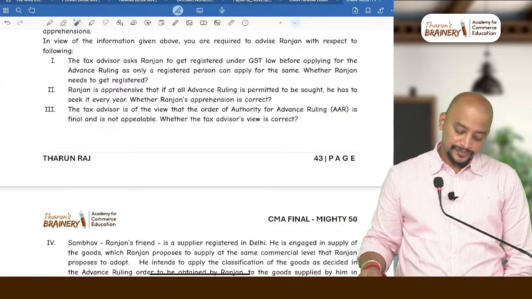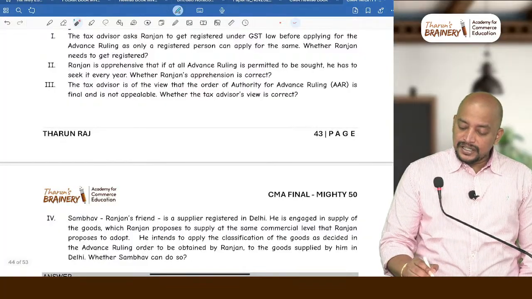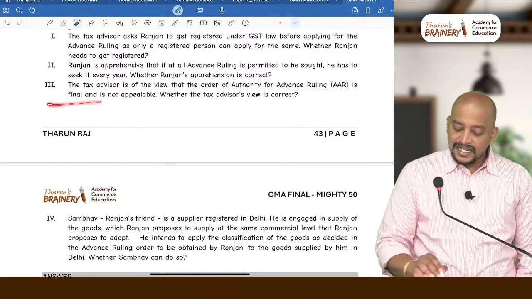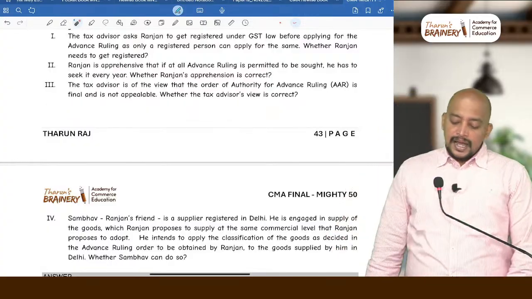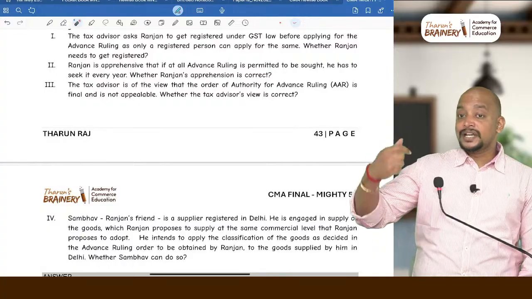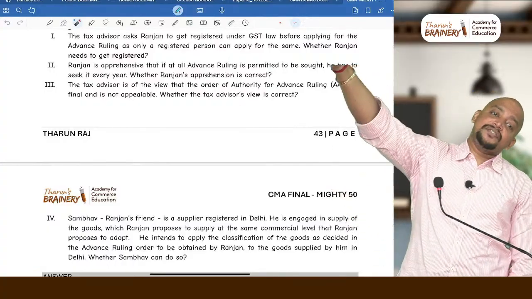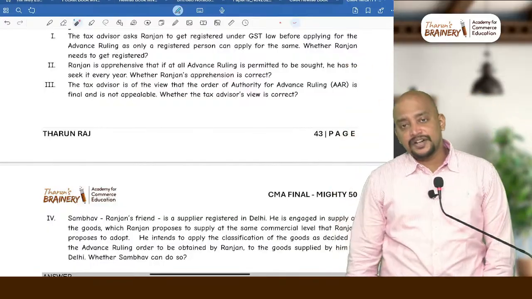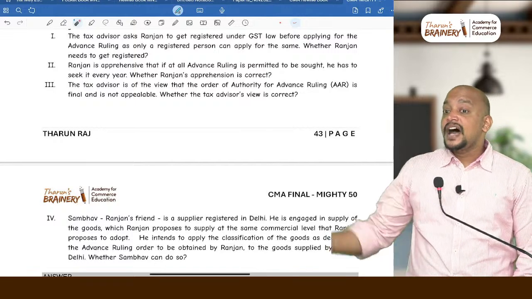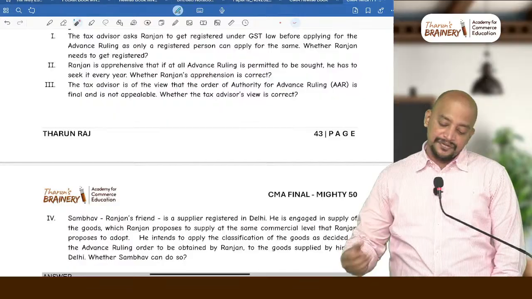Got it? Next. The tax advisor is of the view that the order of advanced ruling is final and not appealable. Whether the tax advisor's view is correct? No. The authority for advanced ruling can be appealed to the appellate authority for advanced ruling. We have AAR and AAAR. AAR is the authority for advanced ruling. AAAR is the appellate authority for advanced ruling. Definitely we can go for the appellate authority for advanced ruling.